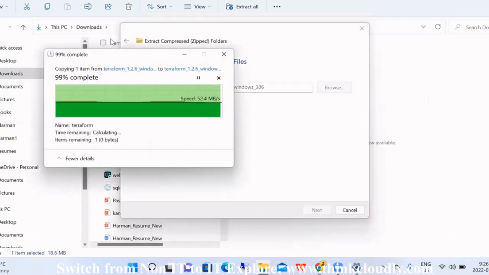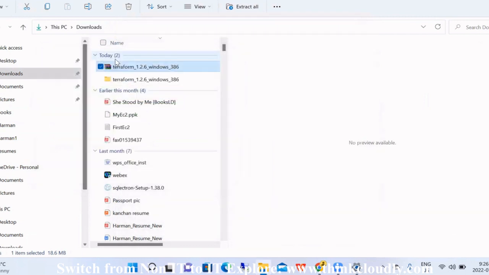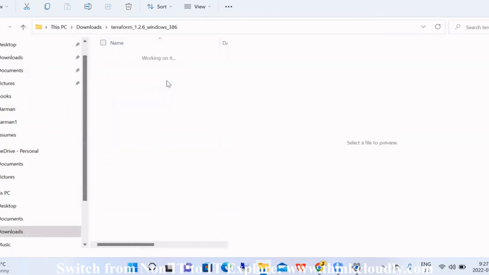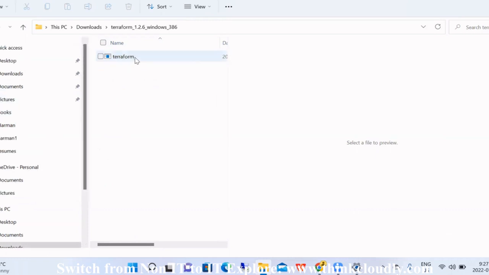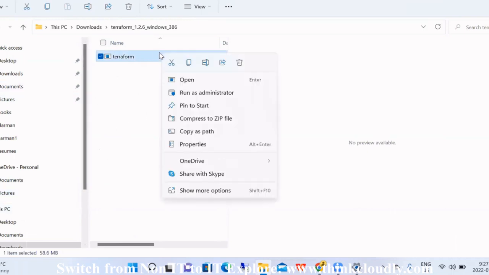There will be one folder created over here. See, this has been extracted. Now click on it. Yeah, so this is the file for Terraform. Now we have to do something about it. Here you have to understand the steps. Basically, we have to move this file into the C directory. So we will copy this, using this copy button.